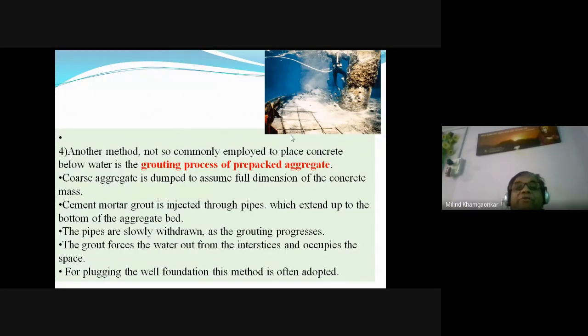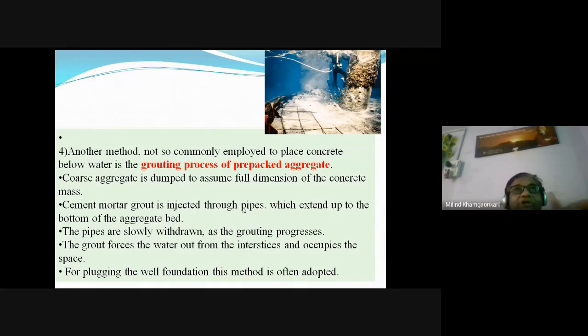By preparing a cement and the water paste outside the water, and it is being forced through small pipes into these dry packed aggregates. It is forced, it is injected into these dry packed aggregates, so that the voids in the coarse and the fine aggregate are filled with this cement and water paste, which is injected through the pipes with the help of the compressed air.